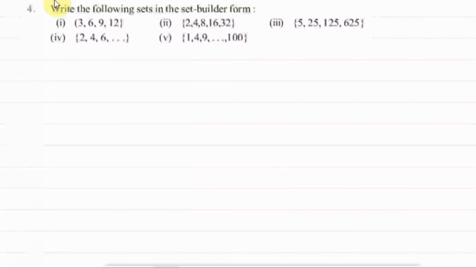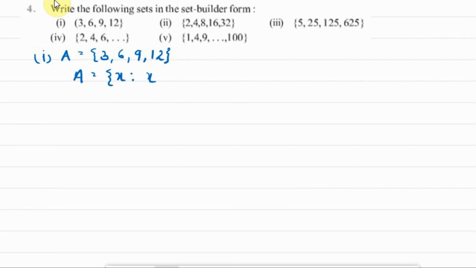Now we have question number 4, which says write the following sets in the set builder form. Part 1 that is given to us, I am assuming this set as A. A is equal to 3, 6, 9 and 12. What is the common property of the numbers enlisted in this set? They all are multiples of 3. So this set can be written as A is equal to x such that x is equal to 3n, where n belongs to the set of natural numbers.